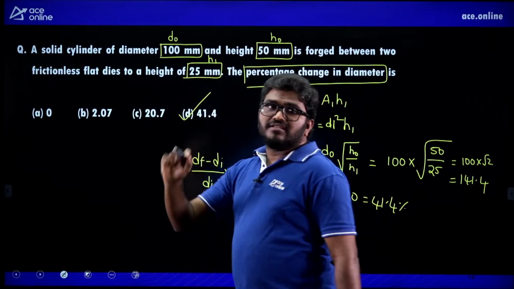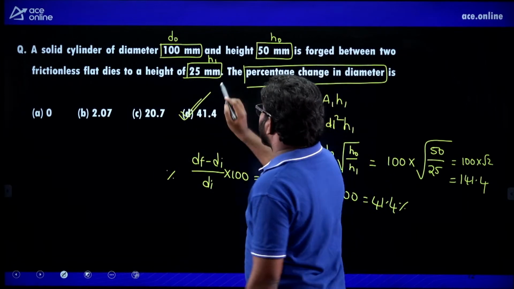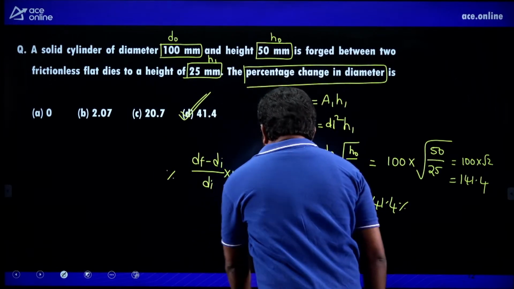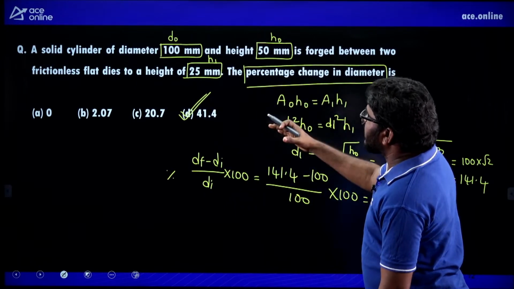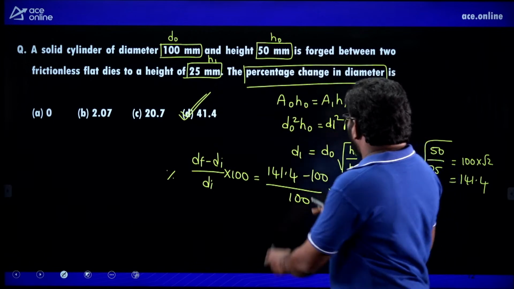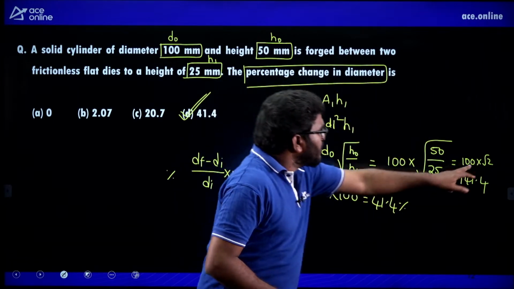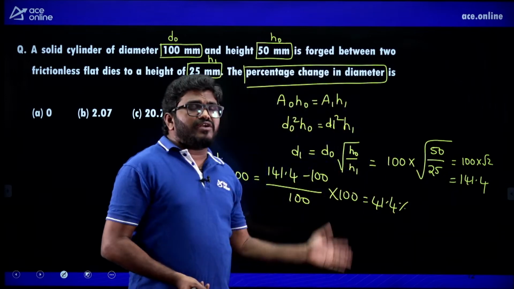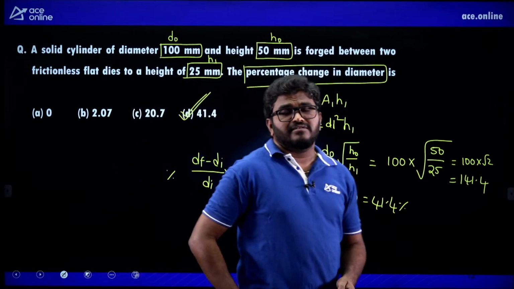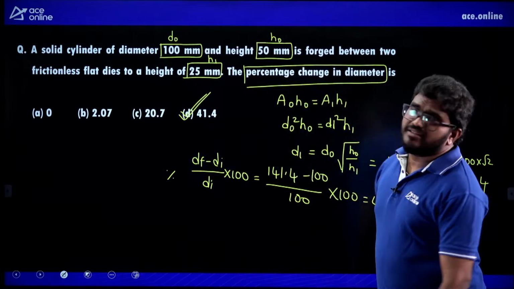So D is the correct answer for this question. 41.4 percentage without using any calculator. Root 2 is 1.414. So by multiplying with 100, 141.4 you will get. That's why from that I am getting this one.